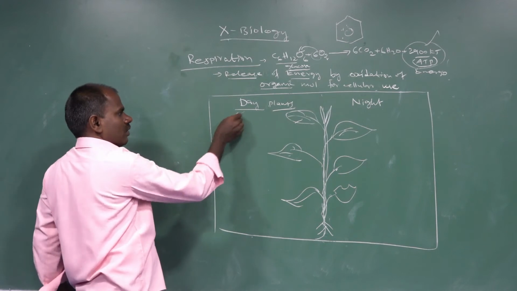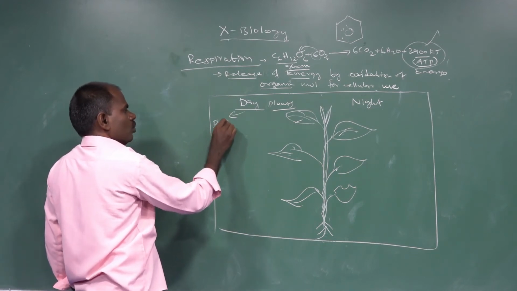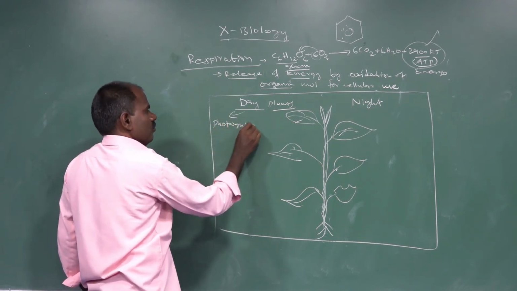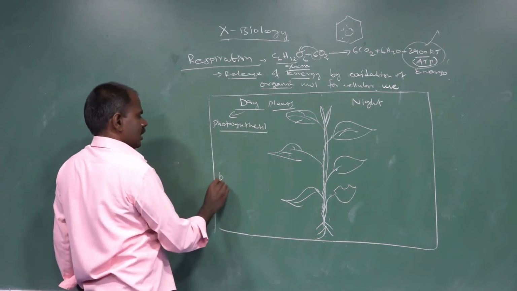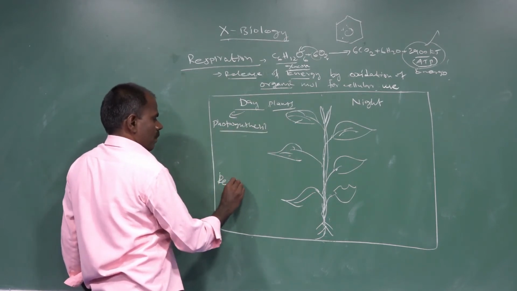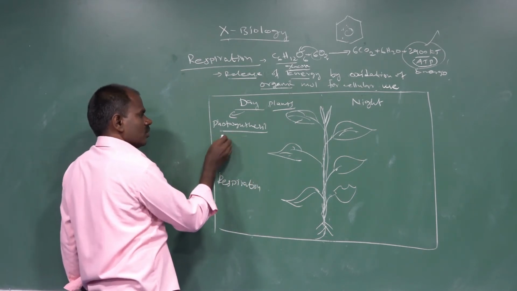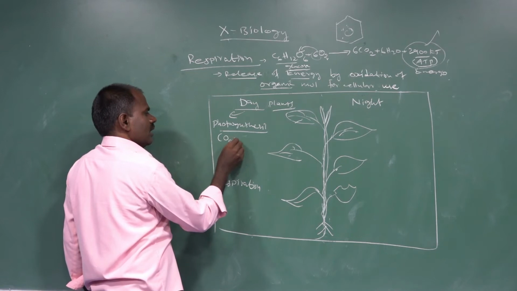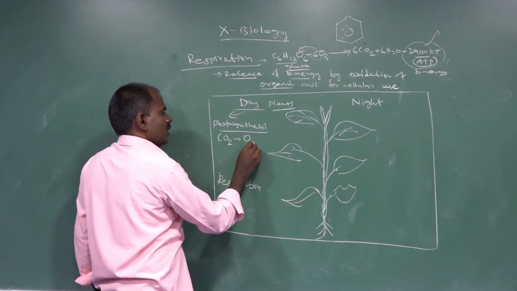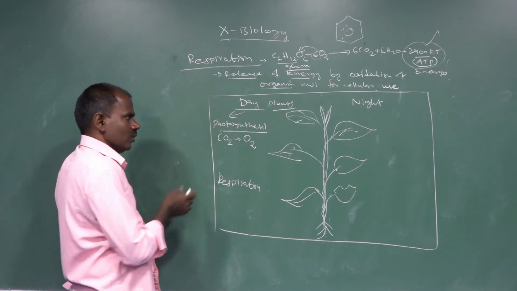During daytime, plants carry out two processes. The first one is photosynthesis, and the second one is respiration. In the photosynthesis process, carbon dioxide is taken in and oxygen is released. Oxygen is released during daytime.